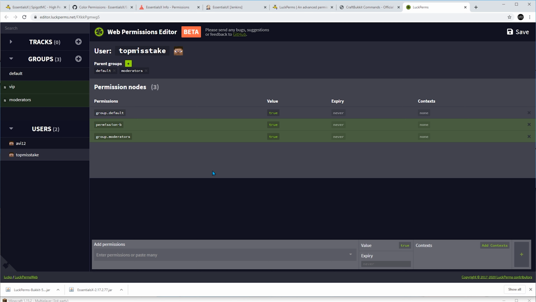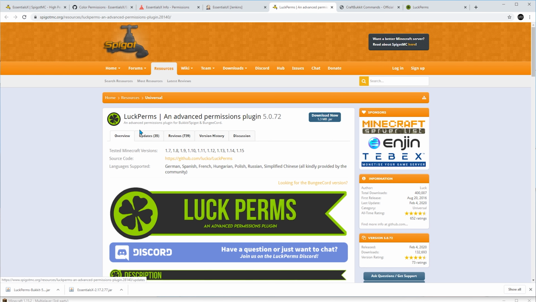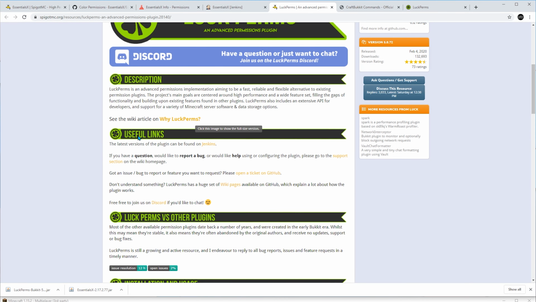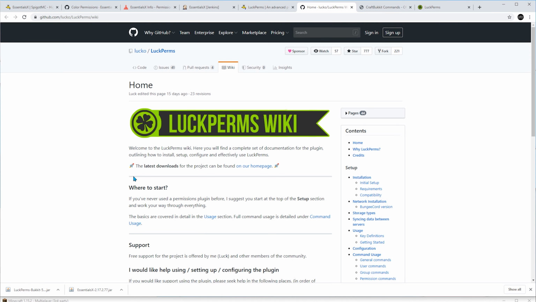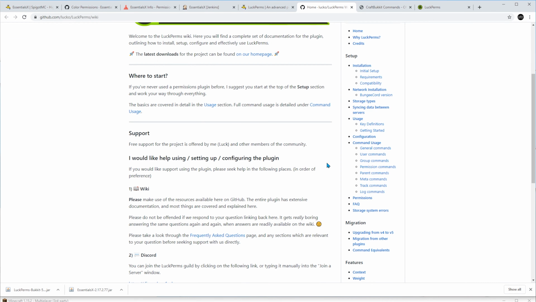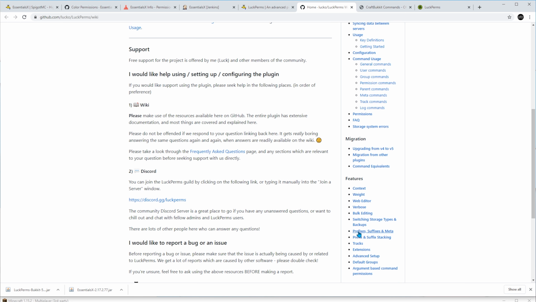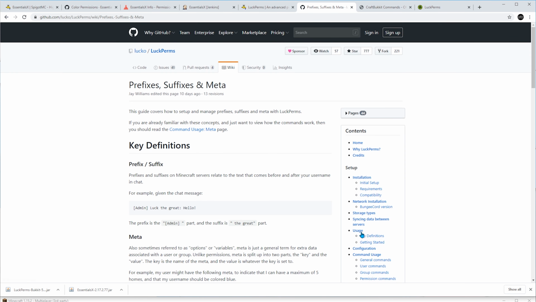Now let's talk about metadata. It allows setting prefixes and suffixes, which are used for displaying some text before and after a player's name. Except if you're gonna use LuckPerms like me, it cannot display the prefixes or suffixes by itself. Let's go to the LuckPerms wiki page about prefixes, suffixes, and meta. So, in the LuckPerms page in Spigot, if I scroll down to useful links, I have this wiki page link. Alrighty, now I will scroll down, and this is the page I talked about.